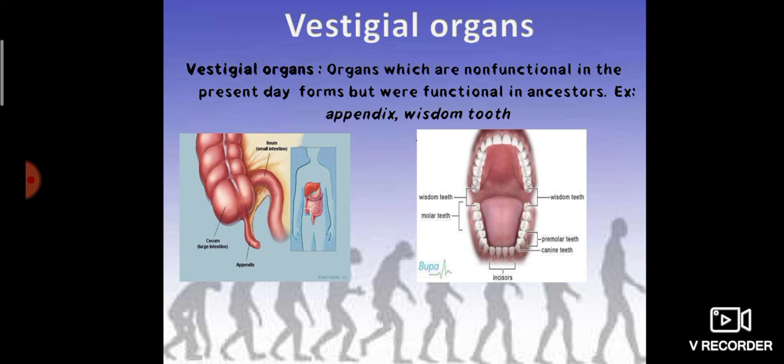Then the other one, which is not in your syllabus, I am just giving for knowledge, is called vestigial organs. Vestigial organs are non-functional in the present day forms but were functional in the ancestor. Example, appendix and wisdom tooth. Nowadays appendix and wisdom tooth have no function but in our past, in our ancestors, these organs had their function.